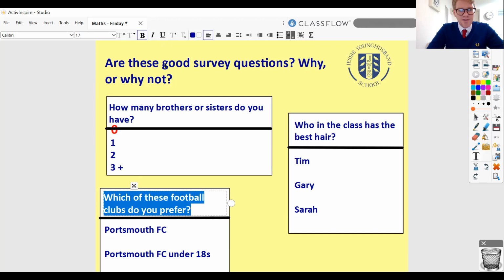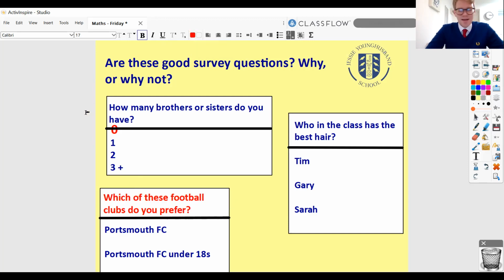Similarly, if I wanted to find out what people's favourite fizzy drink was, maybe with only 4 or 5 options, I'm not going to have everyone's favourite fizzy drink, but I could say, which of these fizzy drinks do you prefer? And then maybe list 4 or 5. And this one, who in the class has the best hair? Now, there isn't a Tim, Gary or Sarah in our class, but even if there was, I don't think this would be a very kind question, would it?